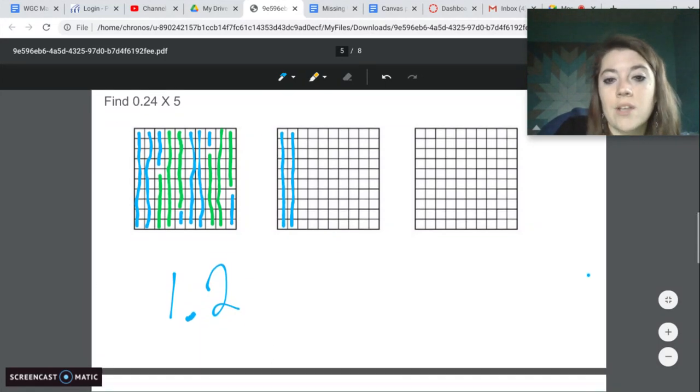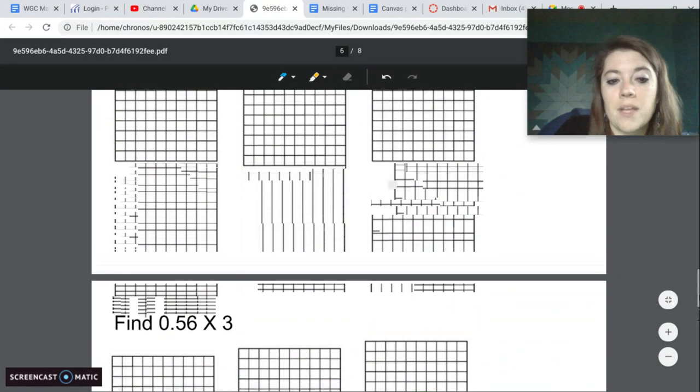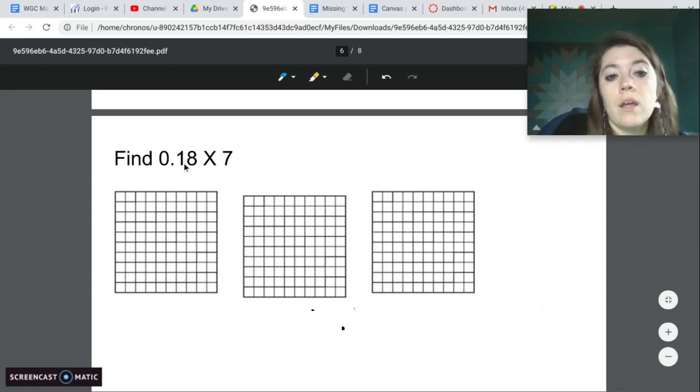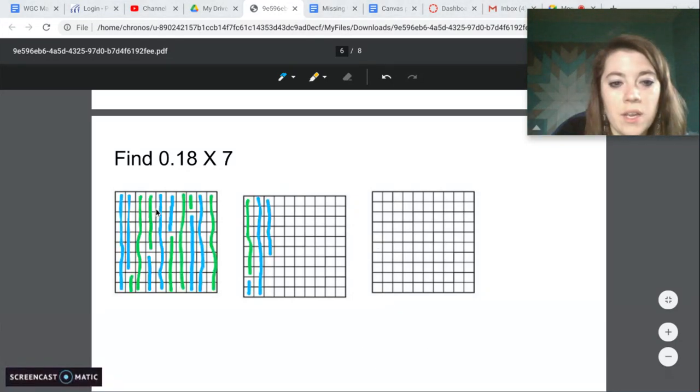So this is what you guys are looking at for these, okay? So same idea for this one here. 18 hundredths times 7. I'm going to go ahead and fill the 18 hundredths in, then pop back in, so that way you don't have to sit here watching me draw lines, okay? 1, 2, 3, 4, 5, 6, and 7.